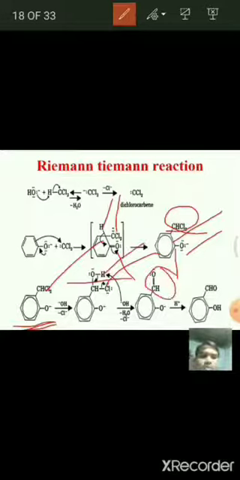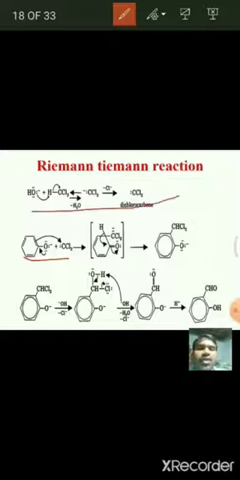And in the next step, see here, this CHCl2 group is there. In the presence of base, first one chlorine is substituted with an OH group, and with the elimination, some rearrangement takes place. This chlorine is removed as Cl minus, and this proton is also removed, and we get the CHO group here. Then the proton is added to oxygen, and we get ortho-hydroxy benzaldehyde, salicylaldehyde. See here, the mechanism is very important.